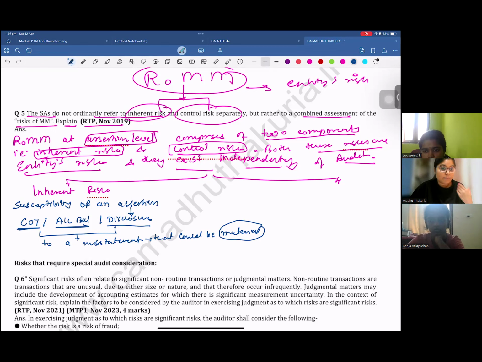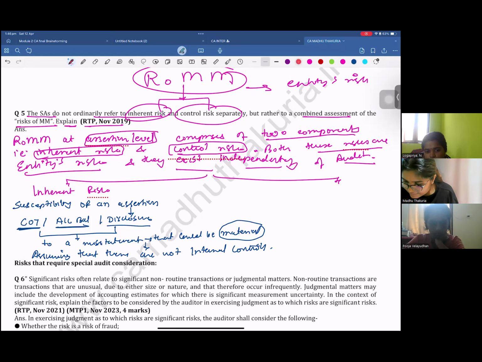No, it has to be a material misstatement. And then, assuming that there are no internal controls. Then comes the control risk.